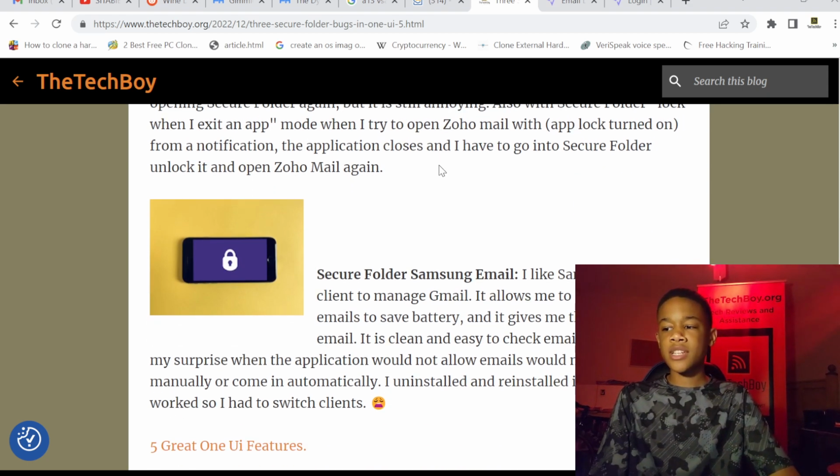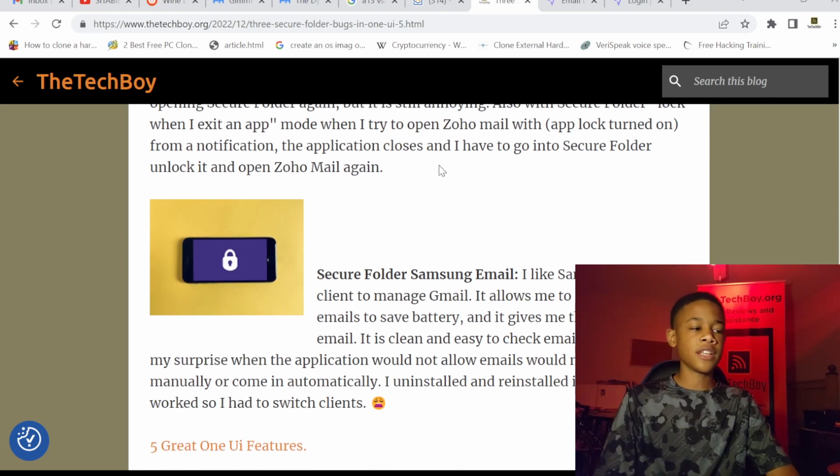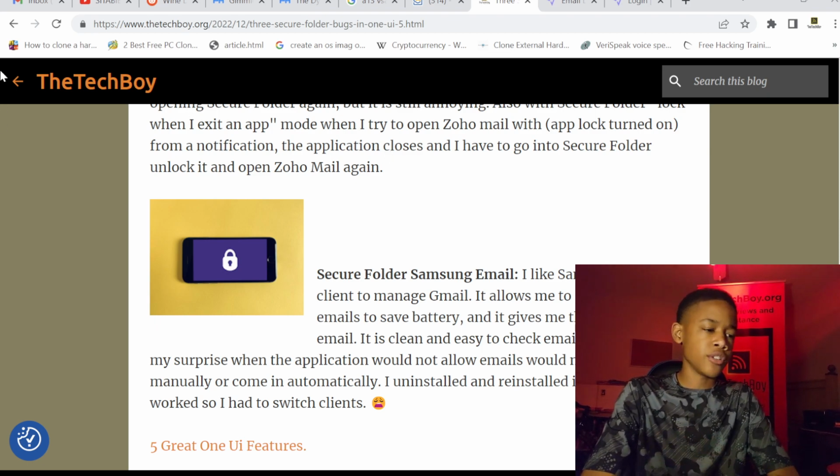And then for some reason Samsung Email is not working on my phone, so I have to use a different email client. So that's kind of sad. In secure folder, of course.